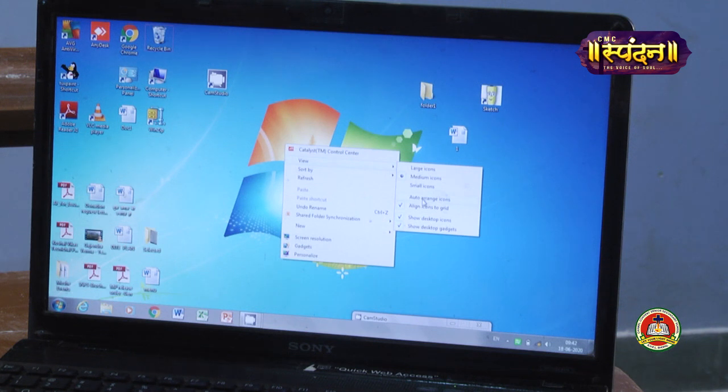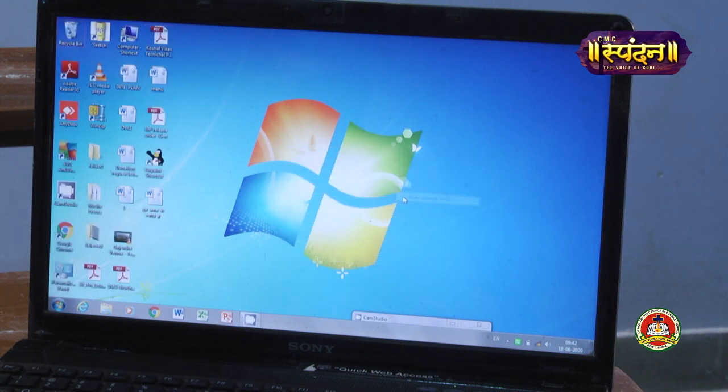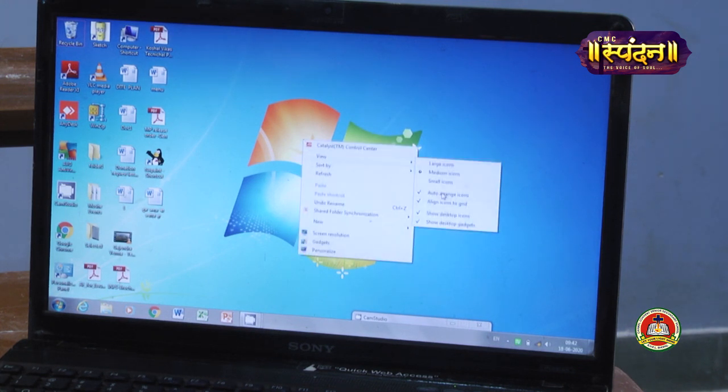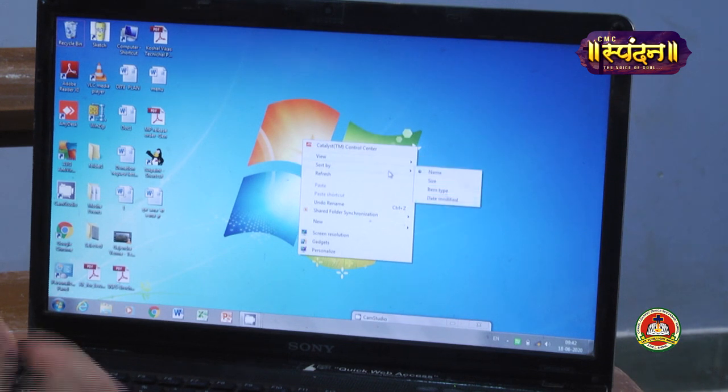Whichever you want, like if I am clicking on auto arrange icons, you can see what is happening. You are seeing it's auto arranged. Now it's arranged. Now I want to select according to which type. According to name, alphabetically I want to arrange, or according to the size of the file, or size of the folder, or size of the software, this icon should be arranged.